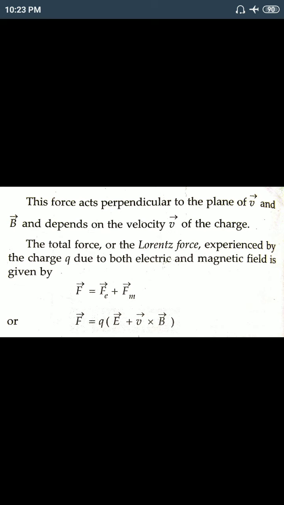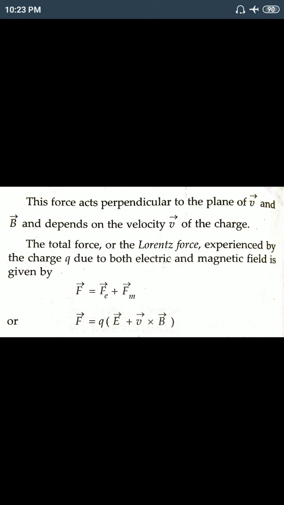So the total force, or the Lorentz force, equals the electric force plus the magnetic force, Fe plus Fm. If we put the expressions in, Fe equals Q into E and Fm equals Q into V cross B, so taking Q as common, we get F equals Q times E plus V cross B. This is very important.